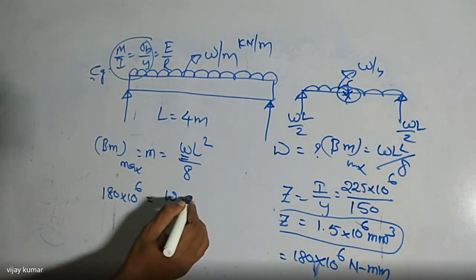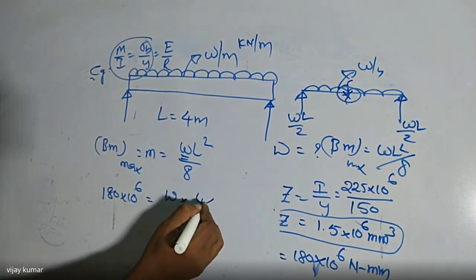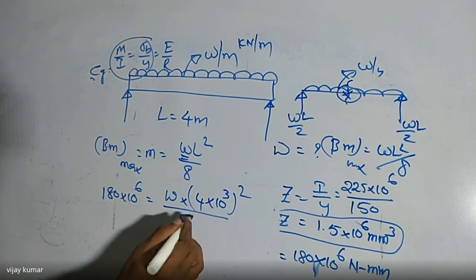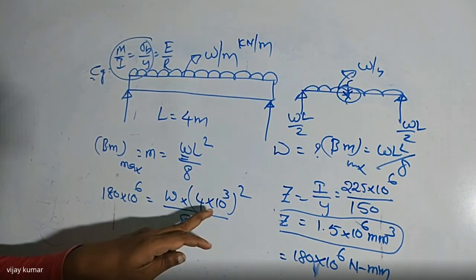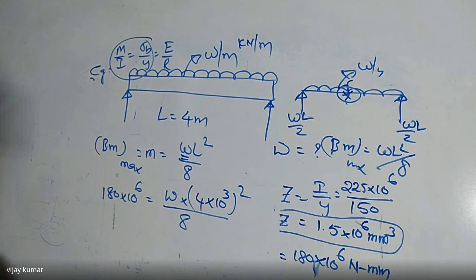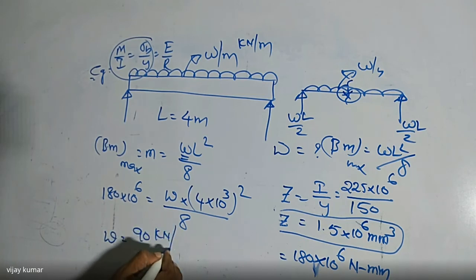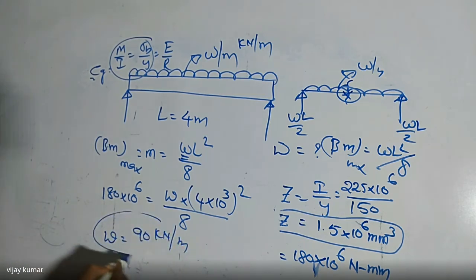That is W square is 4 into, that is meters, 10 power of 3 whole square divided by 8. This is in terms of meter, millimeters. I'm going to convert it. So now, what is the value of small w now? I got it. Small w is equal to 90 kilonewton per meter. So this is the value of the load acting on the simply supported beam which is subject to uniformly distributed load. All of you got it or not?